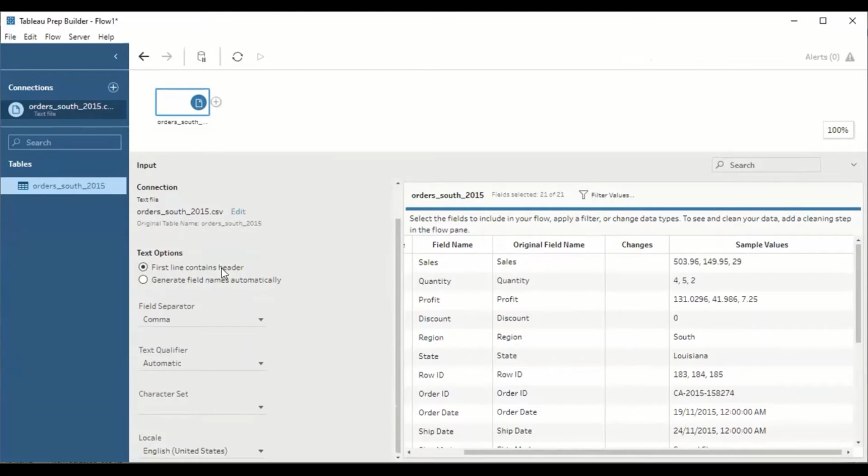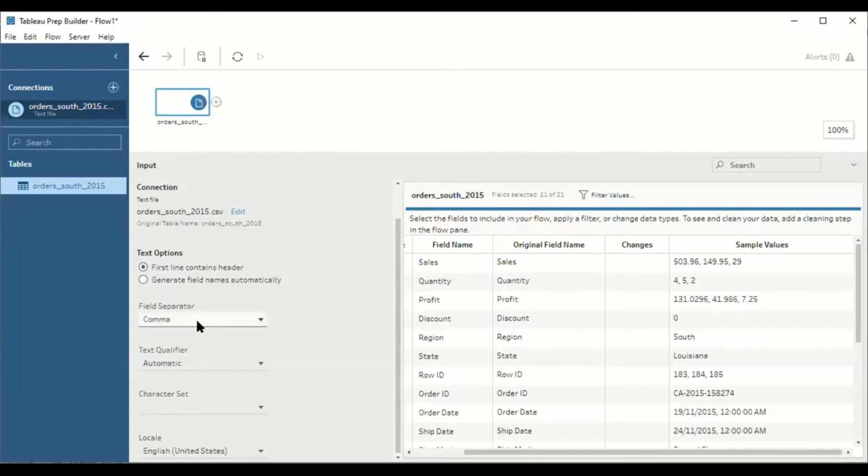Next is first line contains header. It gives an option whether you want to keep the heading. So let us say the sales heading value we want. Understood? We can keep it, or we can exclude the sales heading. Automatically it will do that.